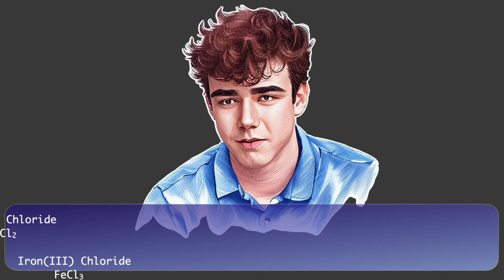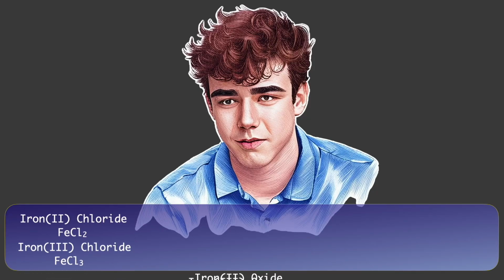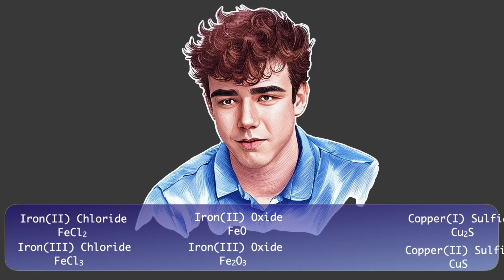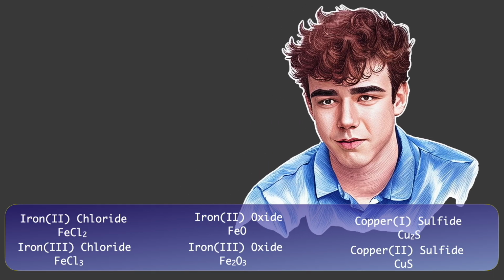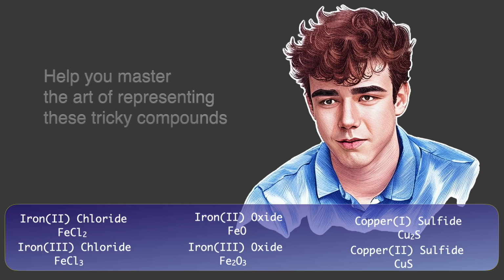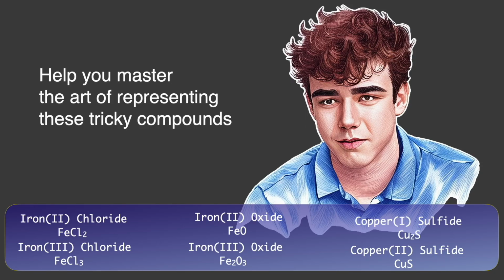Confused by names of compounds with metals like iron and copper? You are not alone. Naming compounds with metals that can have multiple charges is a common roadblock. This video offers you a clear and concise guide helping you master the art of representing these tricky compounds.